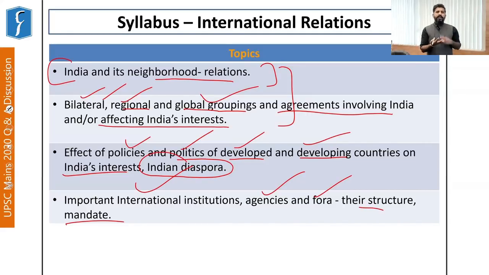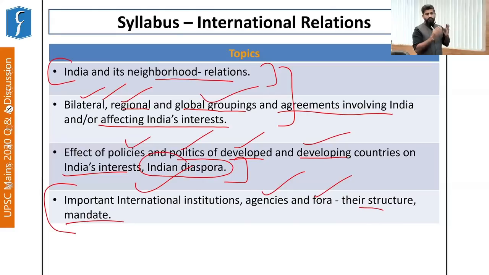The third important pillar of India's international relations is its diaspora. We know international relations consist of hard power, which includes military power, and then there is soft power. And that is where the role of the Indian diaspora comes in. And finally, there are international institutions, their relevance, what they are doing to improve international relations, or how they are handling the problems that the global community is facing. So for example, we see that the World Health Organization had a role to play during the COVID-19 pandemic, and we saw a question in the examination.